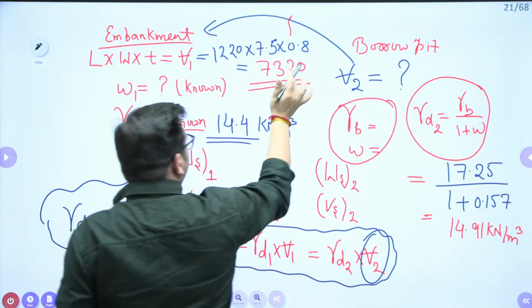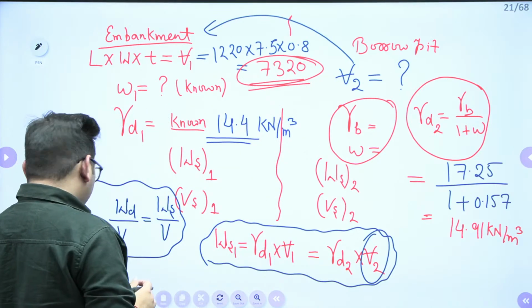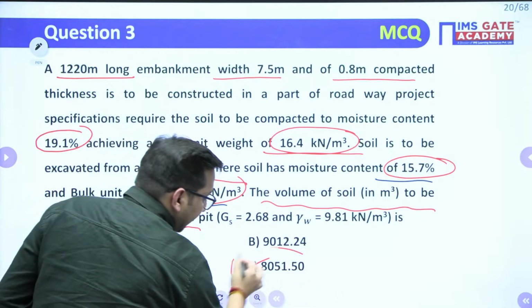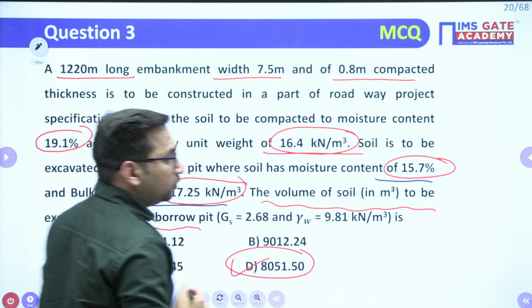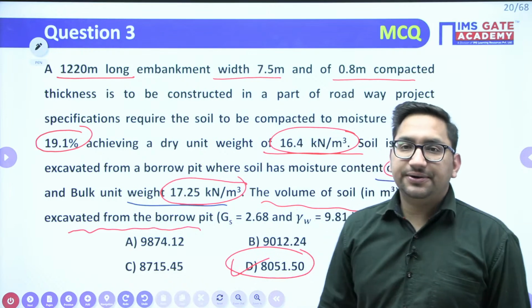So to make an embankment of volume 7320, you have to take 8051.5 meter cube of soil from the borrow pit. I hope this is clear.